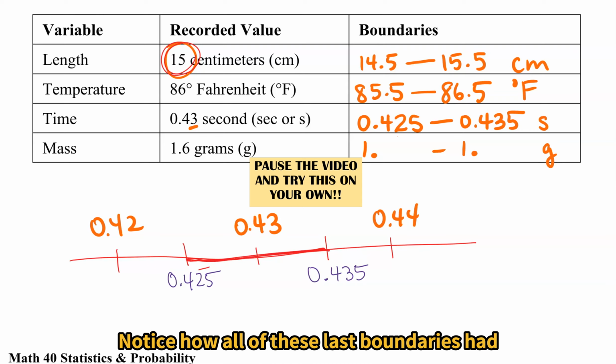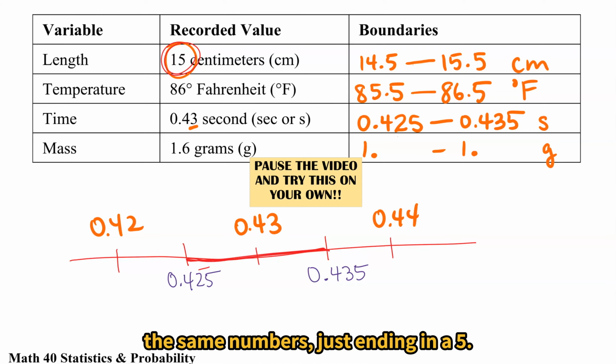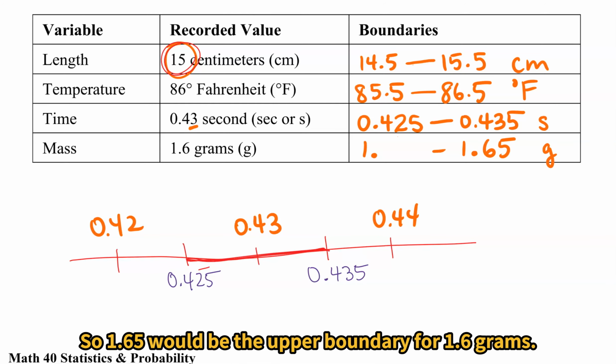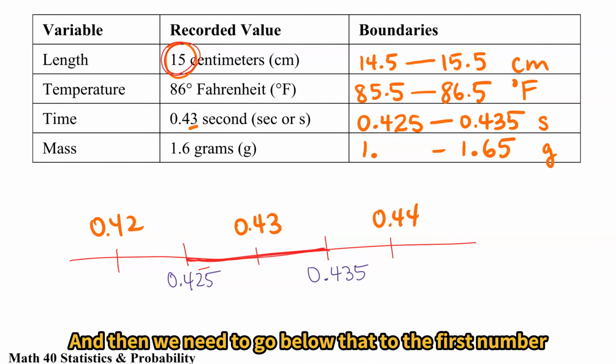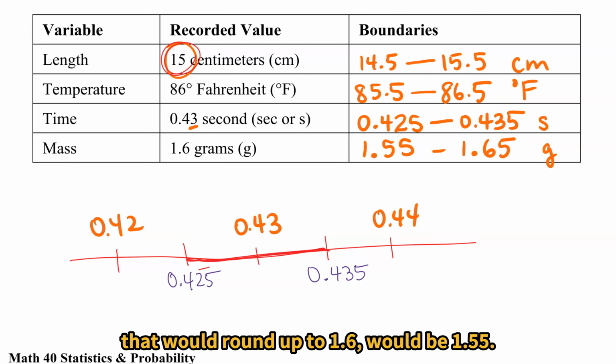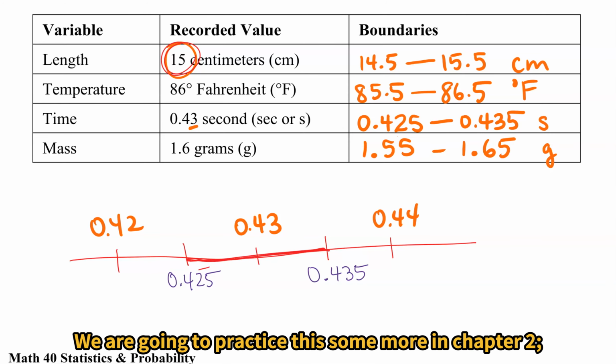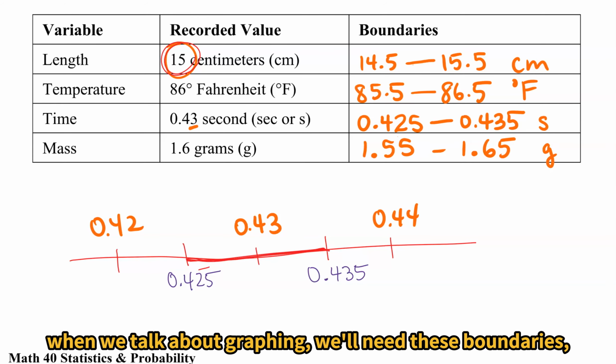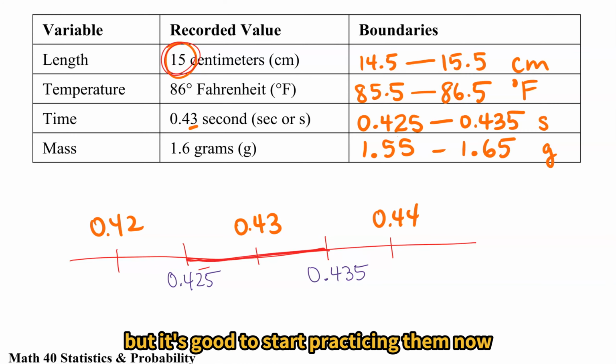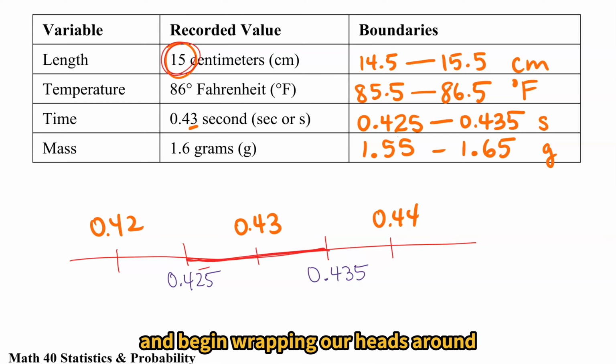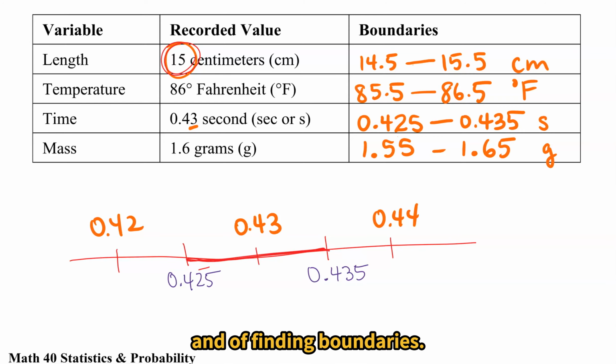Notice how all of these last boundaries had the same numbers, just ending in a 5. So 1.65 would be the upper boundary for 1.6 grams. And then we need to go below that to the first number that would round up to 1.6, which would be 1.55. We are going to practice this some more in Chapter 2. When we talk about graphing, we'll need these boundaries. But it's good to start practicing them now and begin wrapping our heads around this idea of rounding and of finding boundaries.